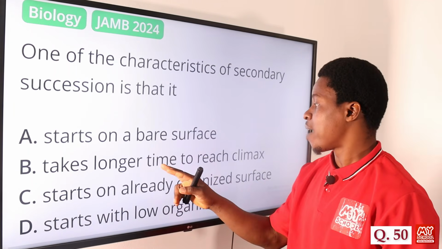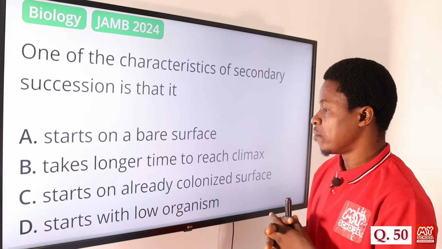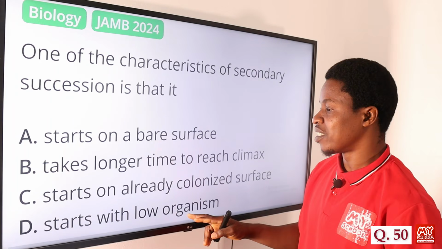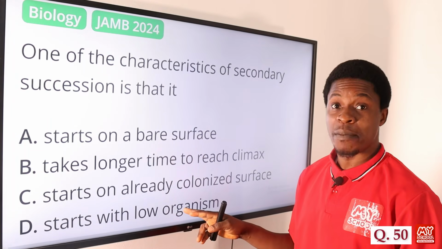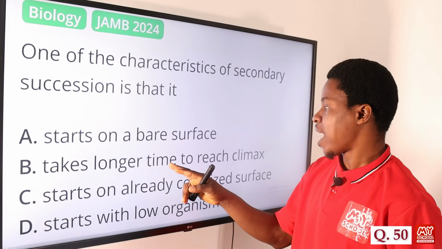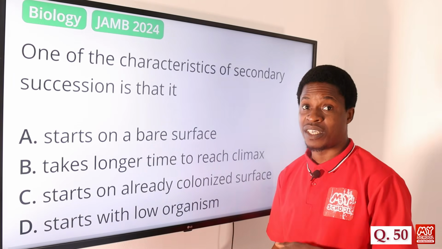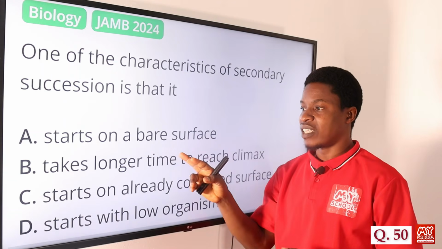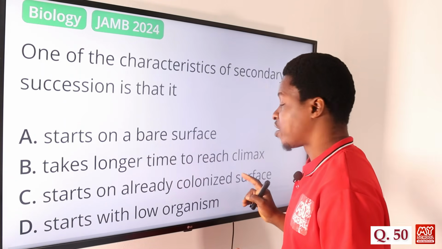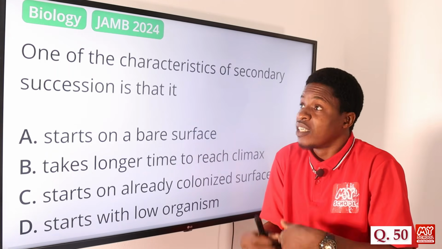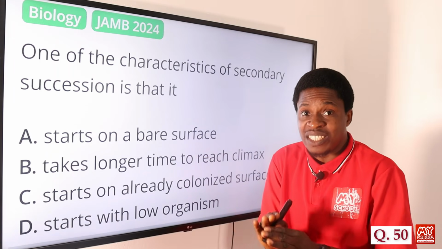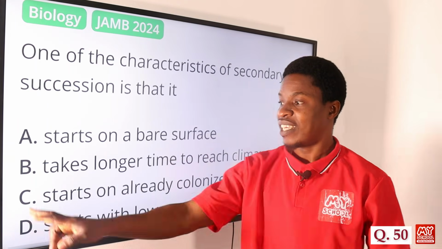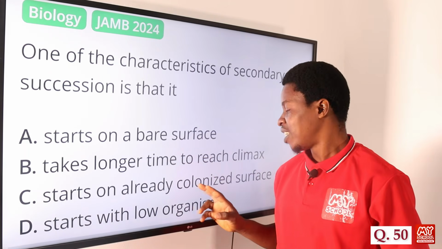Option B says it takes longer time to reach climax. Option C says starts on already colonized surface, and another option says starts with low organisms. Well, it should have started with low organisms if it were primary. It should have taken a longer time to reach the climax if it were tertiary. But option C says starts on already colonized surface. So a place where primary succession has taken place, where organisms have already started on the bare ground, is where secondary succession starts. Based on that, the correct answer is option C, starts on already colonized surface.